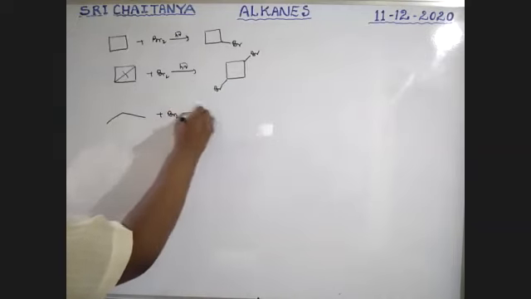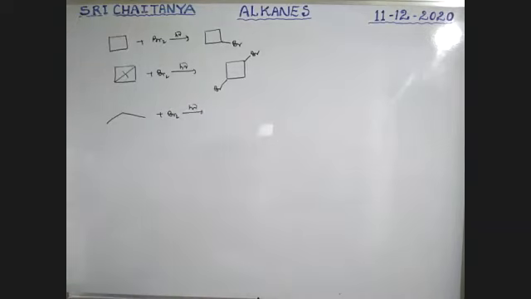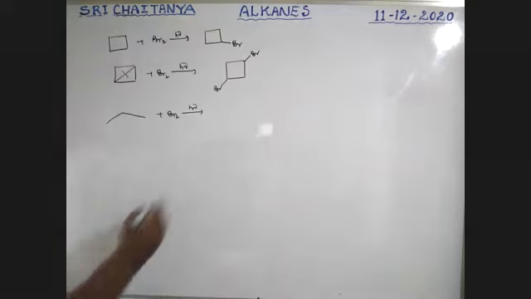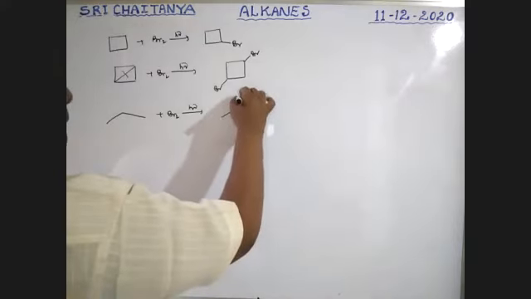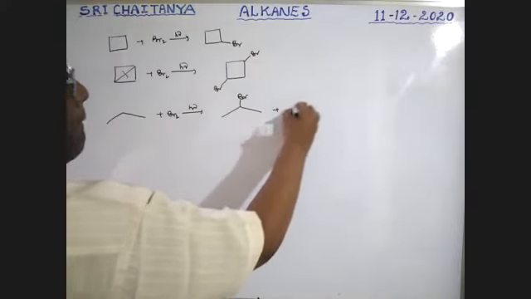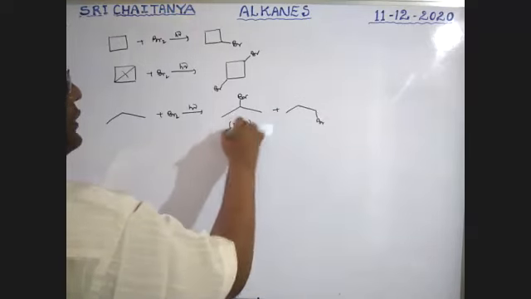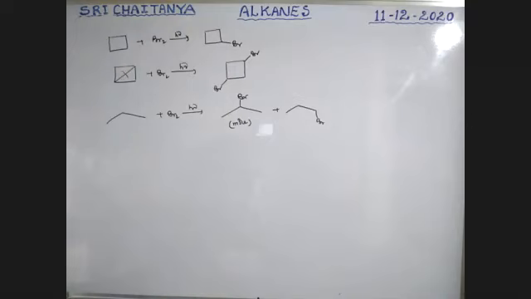Br2, hv. What is the product, boys? Primary and secondary, but secondary is predominant, because it is bromination.